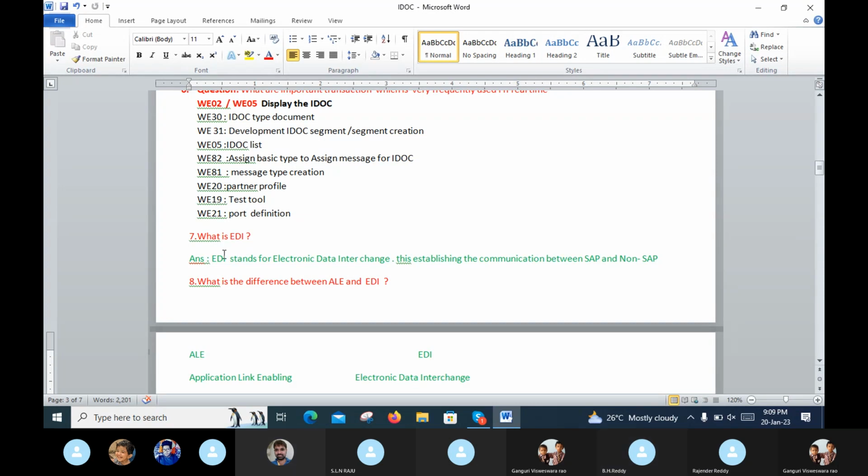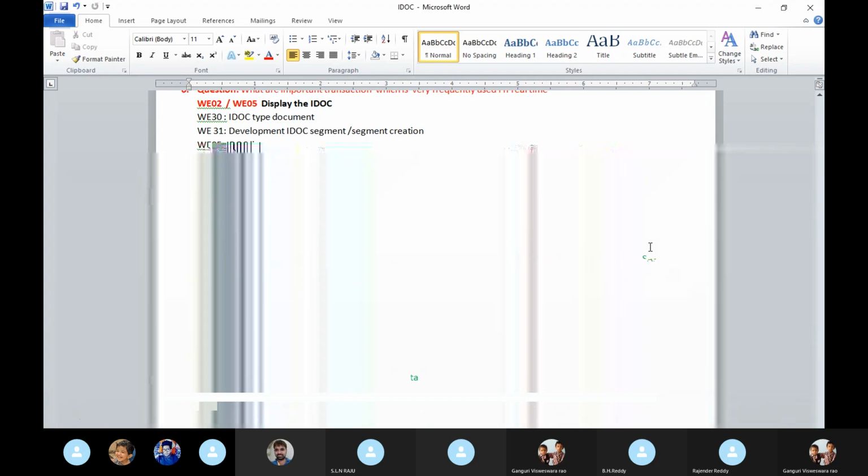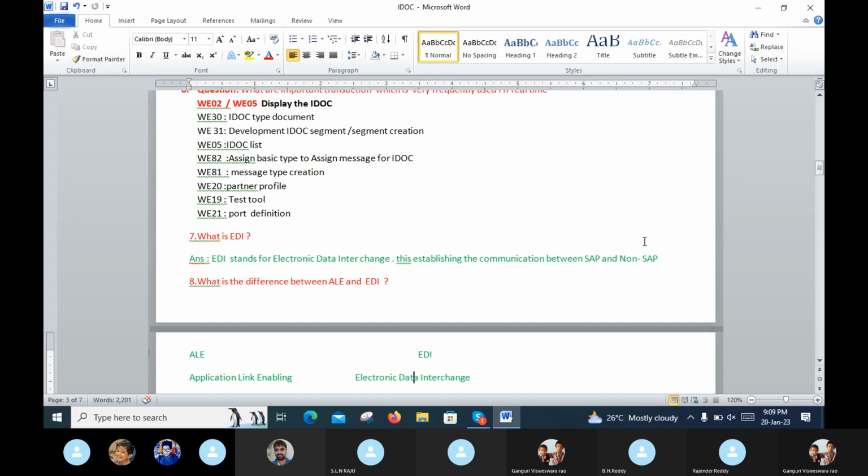Okay, sir. So this is the seventh question. What is EDI? EDI stands for electronic data interchange. It establishes the communication between SAP and non-SAP. Non-SAP means Java, another language, or other systems. So EDI means electronic data interchange, which is the communication between SAP and non-SAP.